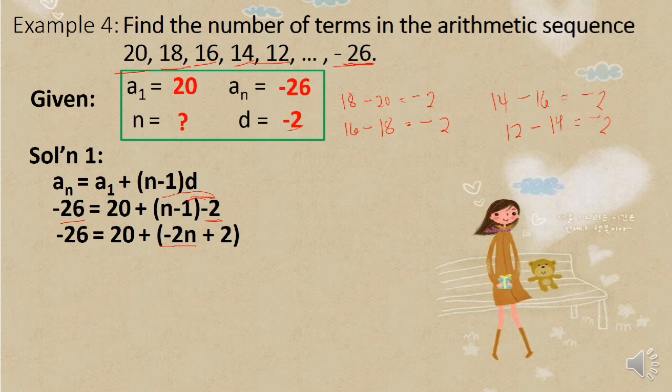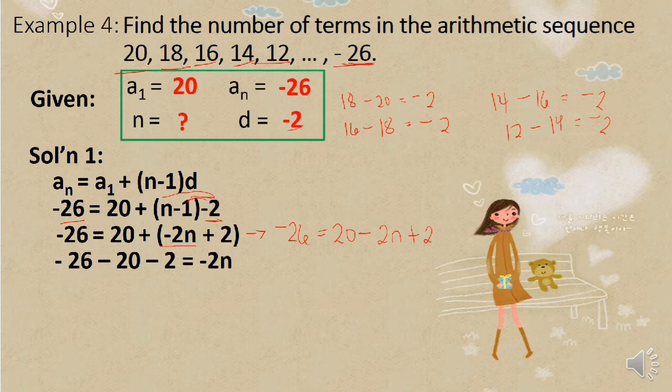And then, since, okay, magiging ganito, negative 26 equals 20, and then positive times negative 2n is negative 2n. Then, positive times positive 2 is positive 2. Okay, so pwedeng i-combine na diretso yung terms or pwedeng i-transpose lahat.